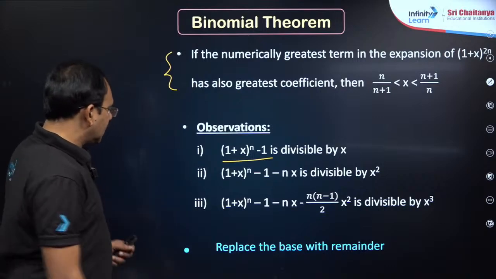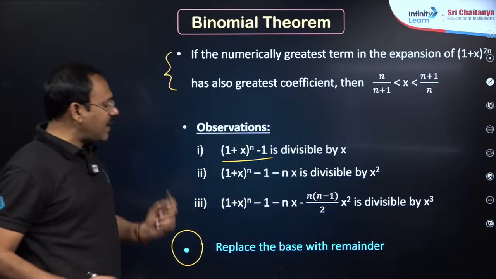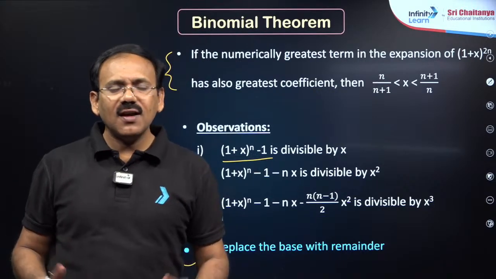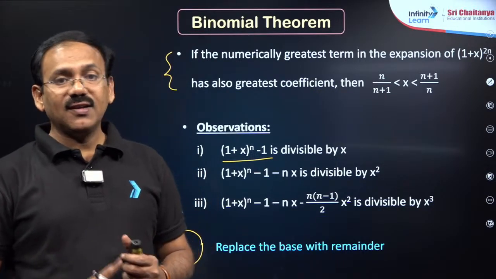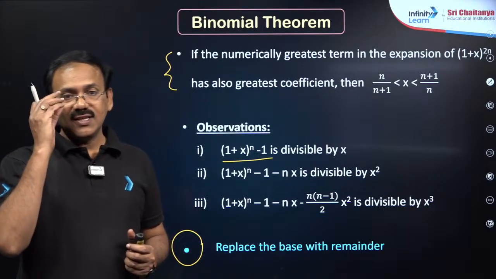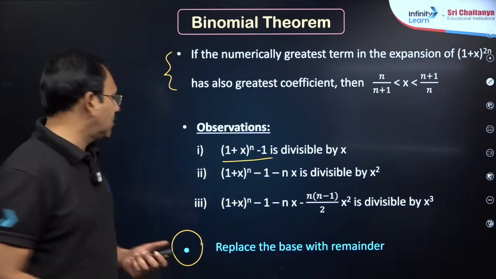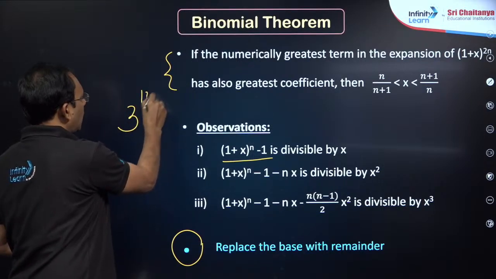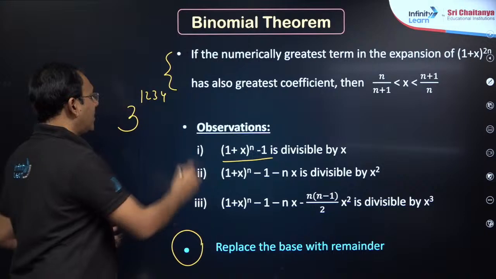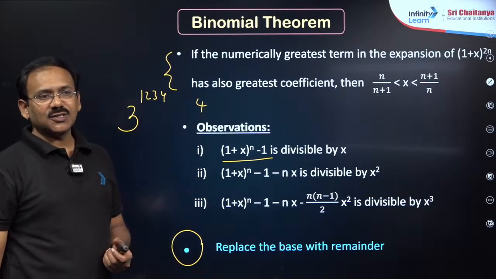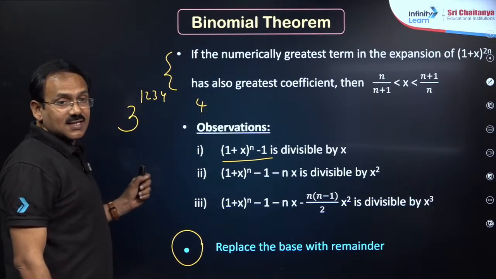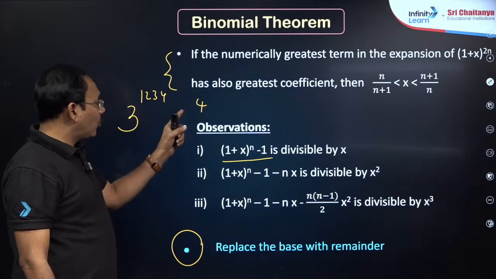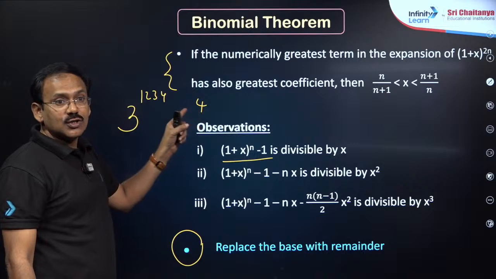The next point, my dear friends: replace the base with the remainder. What a beautiful point it is. You know what the meaning of replace the base with the remainder is? Remainder problems, my dear friends. Lots of questions are there in this chapter. For example, you want to find 3 power 1234, and the question is what is the remainder when it is divided by 4. In that case, we have discussed that the base can be replaced by the remainder of what it is given. You are dividing with 4.